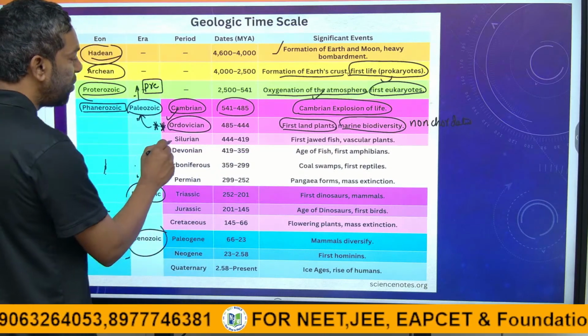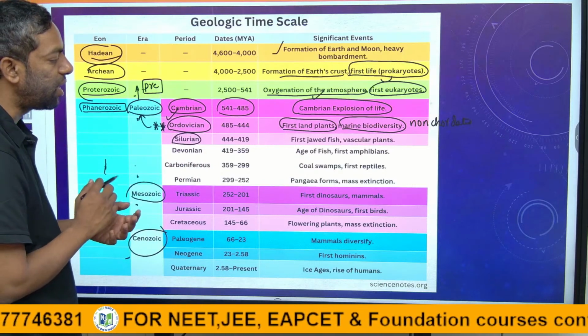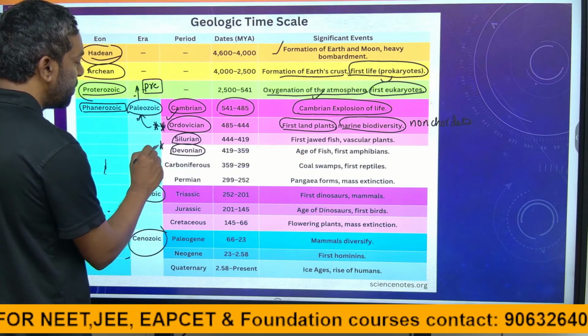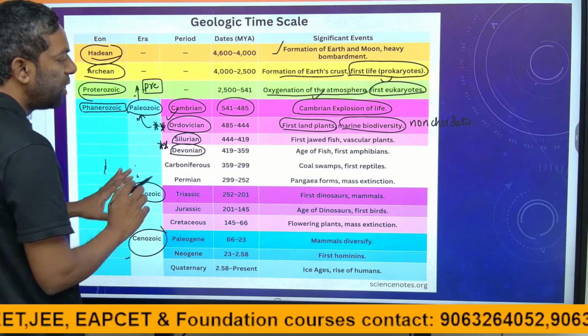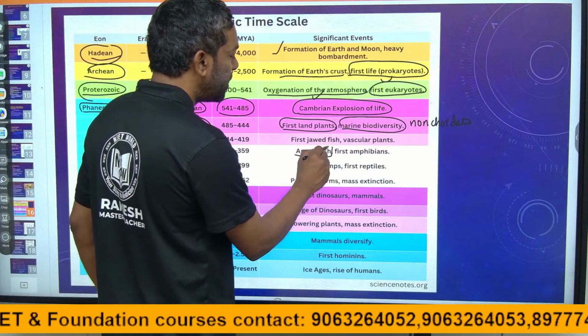Silurian, later Silurian, first fishes started. The Devonian, this is important, guys, for NEET. In the Devonian, the first fish population developed.